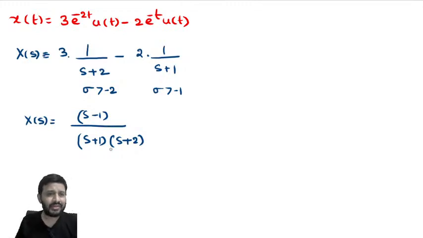Now, I always said, whenever you get the Laplace transform, we must specify the ROC also. How to get the ROC? In order to get the ROC, first of all, we will try to draw the pole zero plot. For that, take the complex S plane.